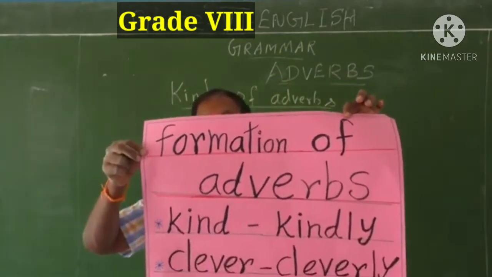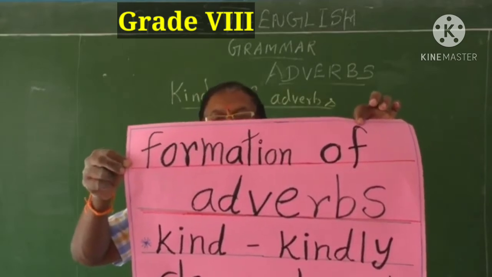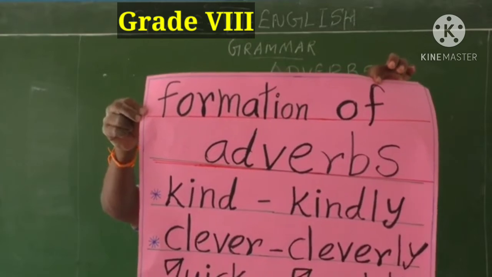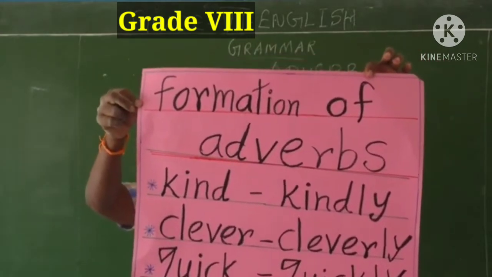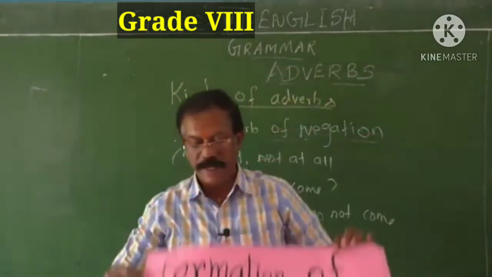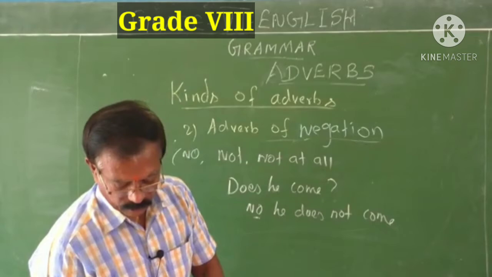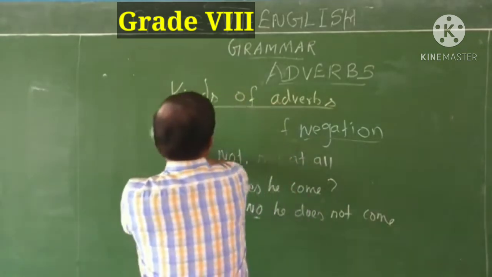But there are some words which are formed with slight changes in the spelling. I'll give you the list of such adverbs also. So this chart vividly explains how adverbs are formed. Formation of adverbs. They are called the formation of adverbs.